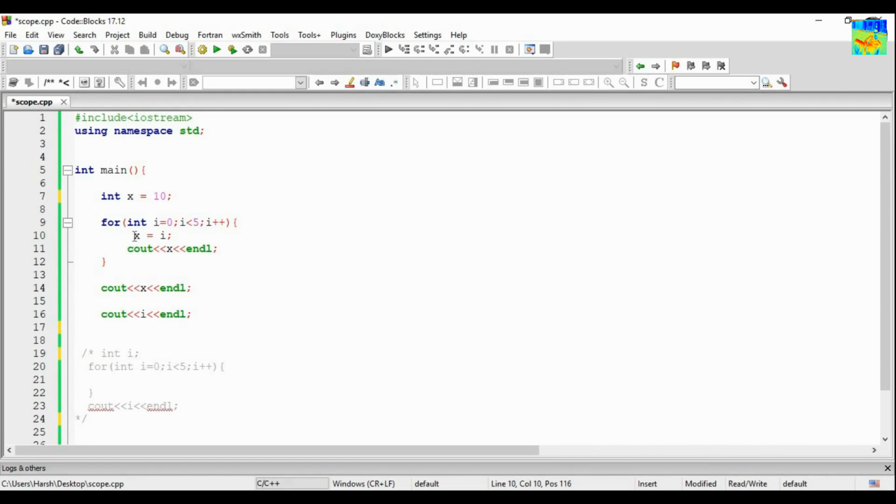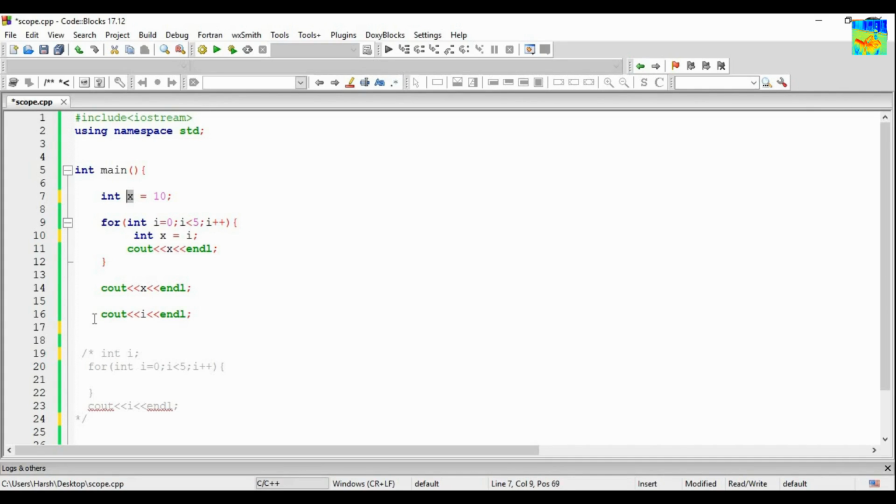So when here I was having int x, what was happening here? At this point of time, line number 7, there exists only one x in the memory. Line number 10, there exist two x in the memory, but they both are different. Why different? Because different scope. Now at line number 14, I am printing the x. At line number 14, there exists only one x in the memory. Why? Because as soon as this x crosses its boundary, it will die or it will not exist. So at line number 14, there exists only one x in the memory, which is this one.